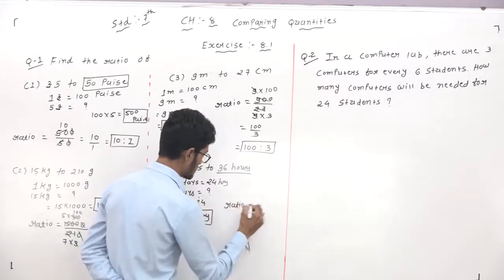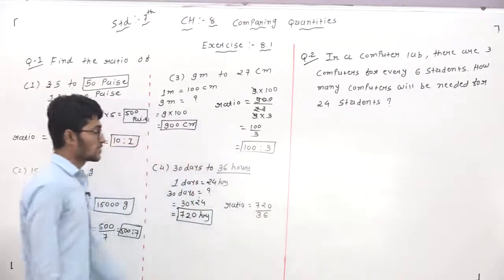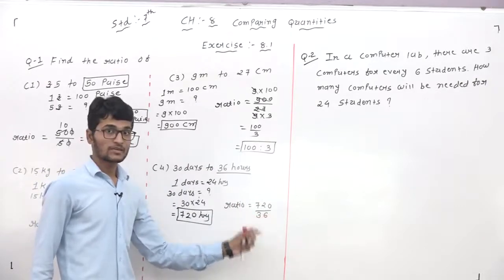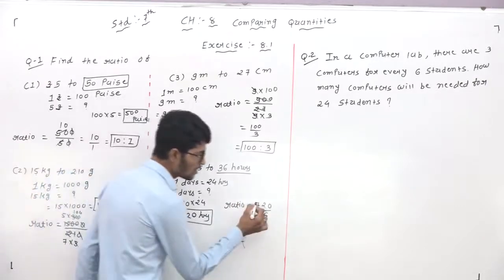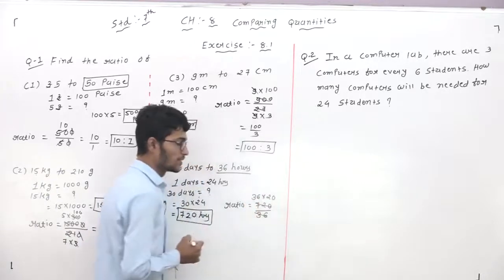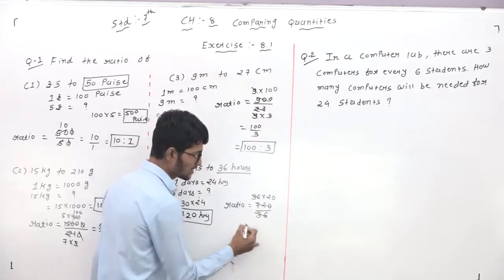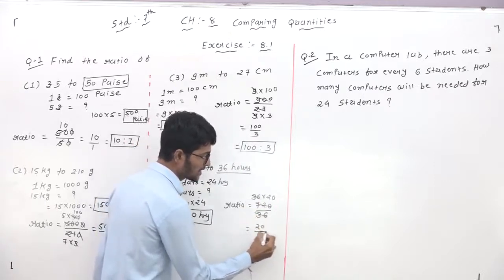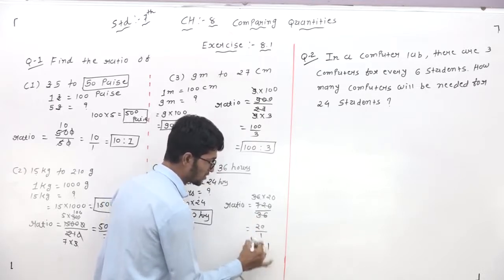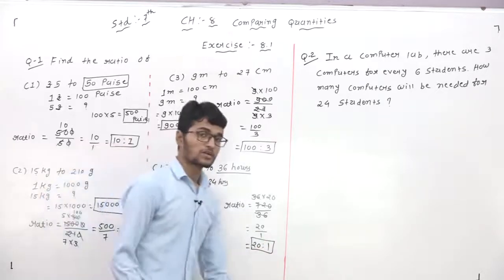The ratio is 720 divided by 36. This value is in hours and this value is also in hours, so the units are same. Here 36 twenties are 720. 36 cut, remaining 20, and the denominator is 1. So 20 by 1 means 20 is to 1. So the fourth question's ratio is 20 is to 1.